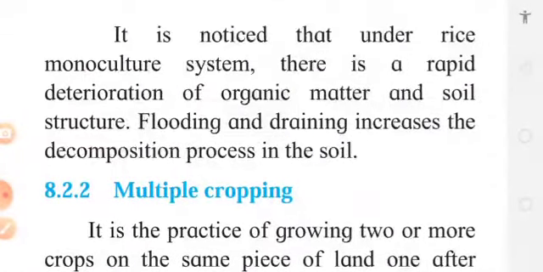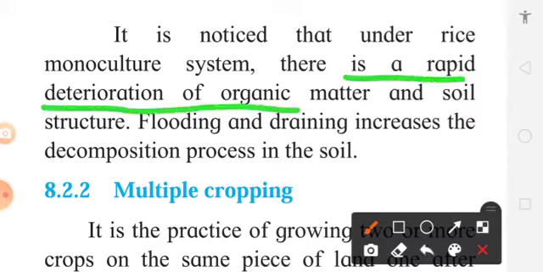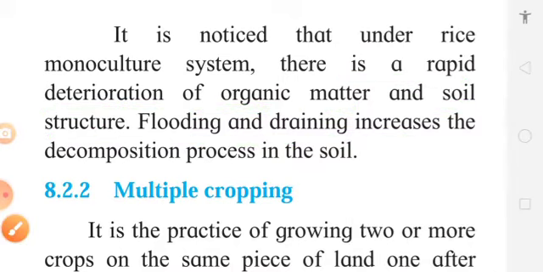Now, in this monoculture, there are some disadvantages. Which are the disadvantages? There is a rapid deterioration of organic matter and soil structure. So soil quality goes on reducing because the same kind of nutrients are sucked from the soil. That also increases flooding and drainage problems. These are some drawbacks in monoculture.